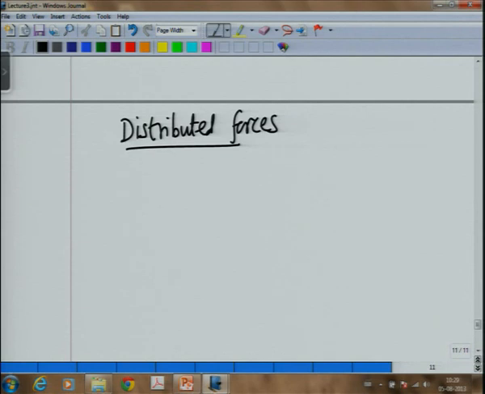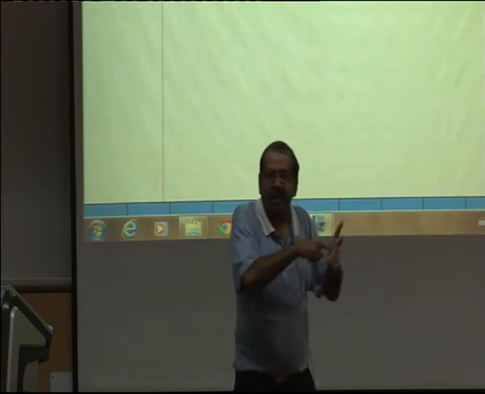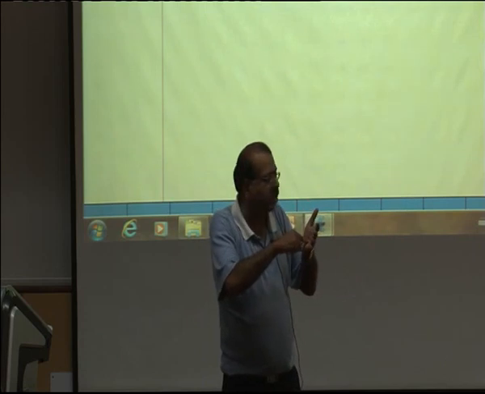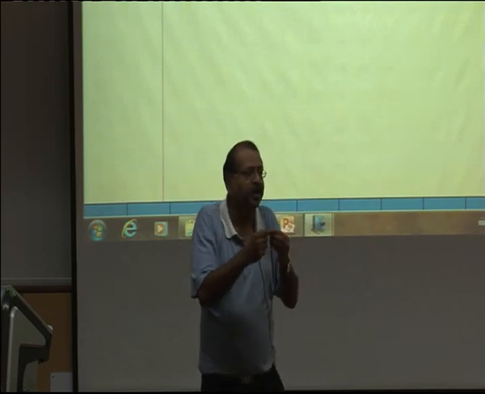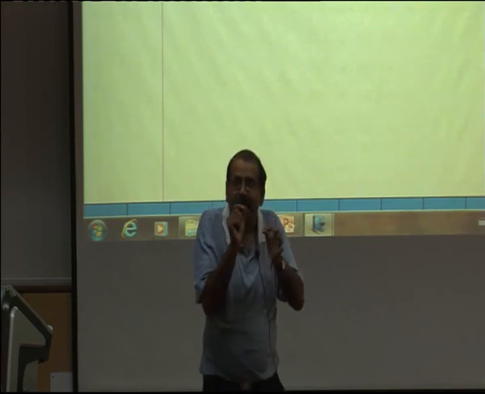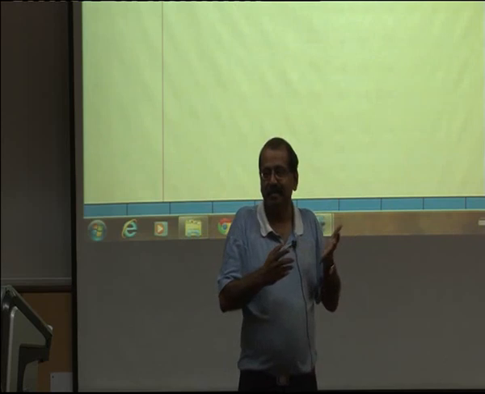Even when I talk of the finger applying force on my hand, for practical purposes I say that this is acting at a point, but if I magnify this area where the finger is touching the hand, it is actually a finite area, and then I have to look at the force per unit area being applied on small areas on the hand.